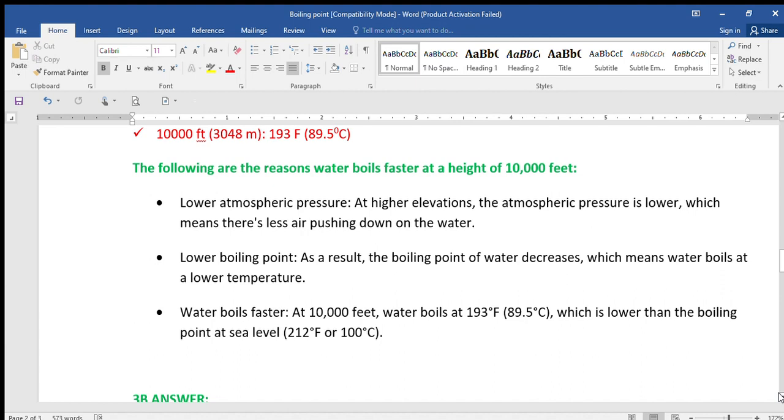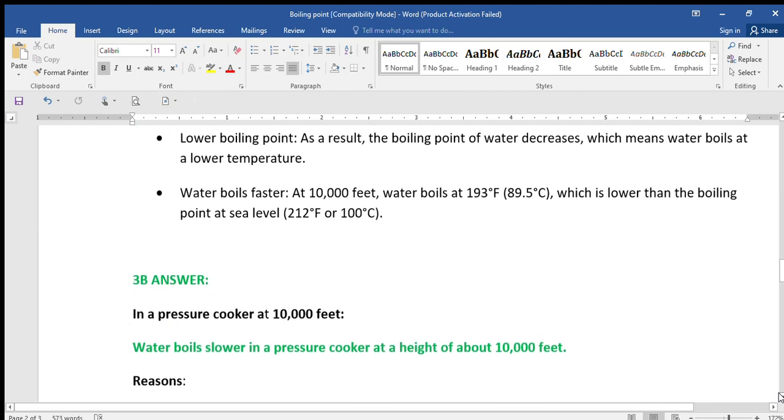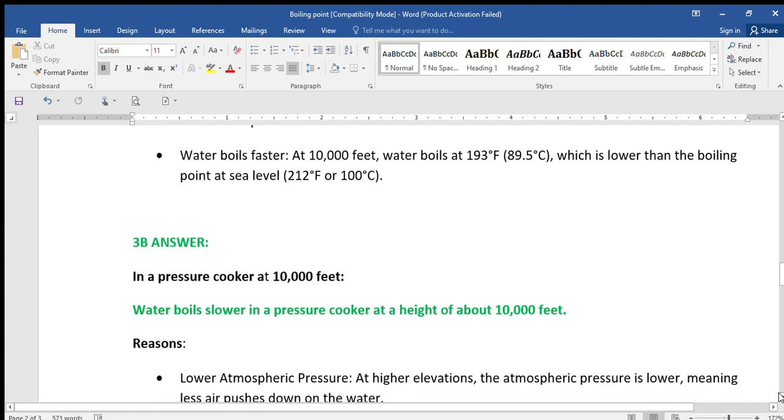Okay. Number 3, water boils faster. So I've explained that. Now, part 2 of question 3: what happens to water that is being boiled in a pressure cooker at 10,000 feet above sea level?